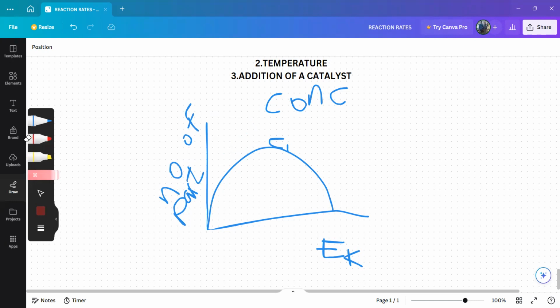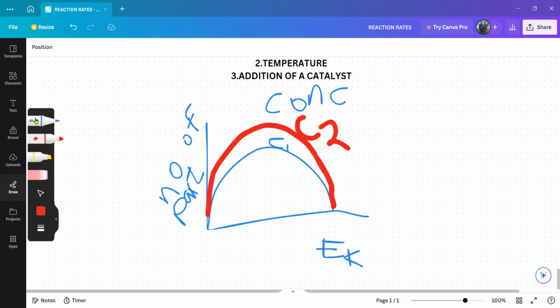When concentration is increased, they must start on the same point. When concentration is increased, your graph will just go like this. This is your C2. When concentration is decreased, your graph will just go like this.